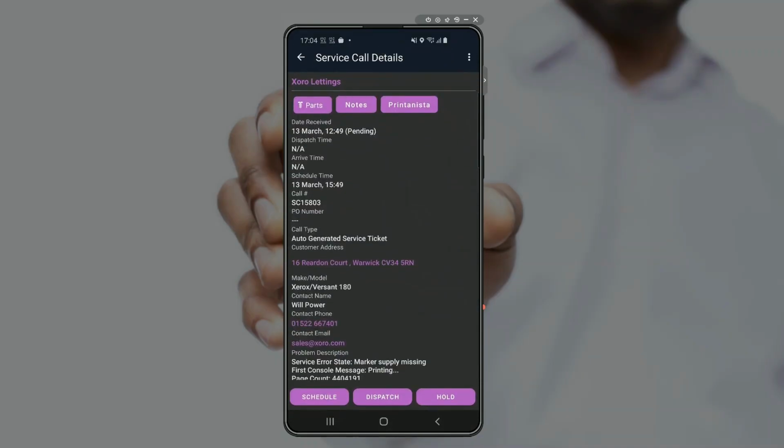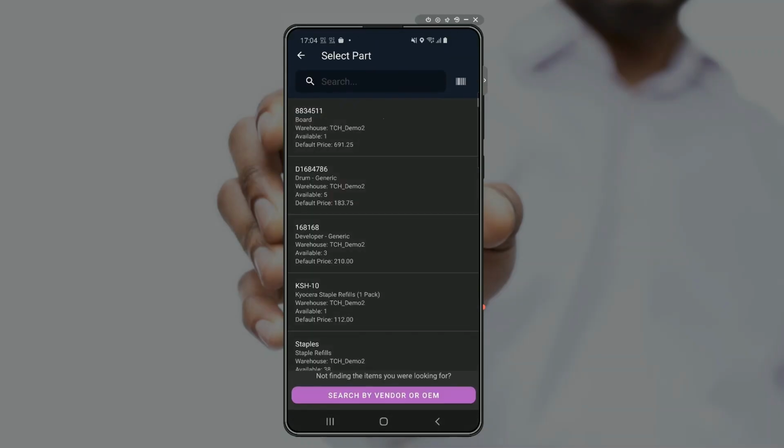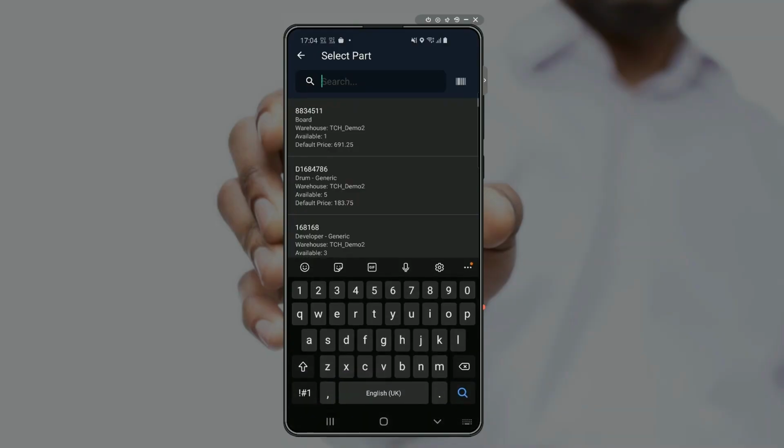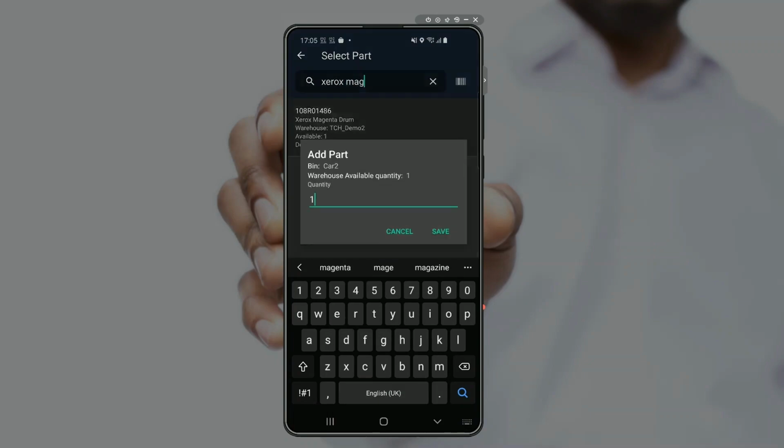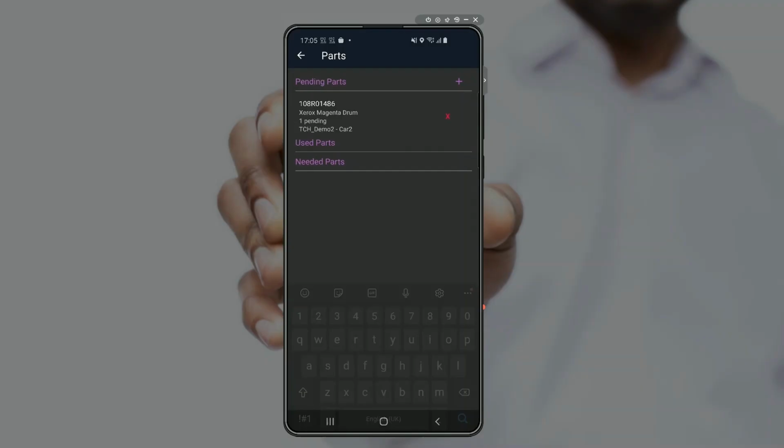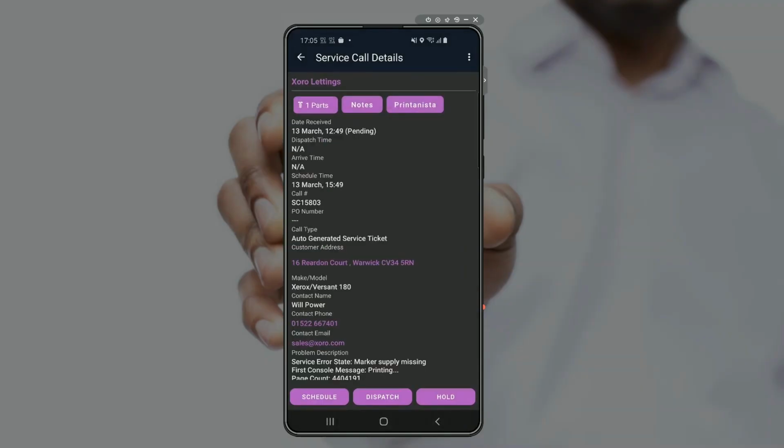So if we go back into Zorro Lettings, we can now add this as a pending part to the service call. And what that will ensure is that I don't accidentally consume it on any other calls that I may travel to in between times if we're not going to this one next. So it reserves it for this particular service call. We know the customer needs a Xerox Magenta drum. That's been evidenced by Printanista. So now we're going to add this to that service call. So all that's left now really is to go ahead and travel.